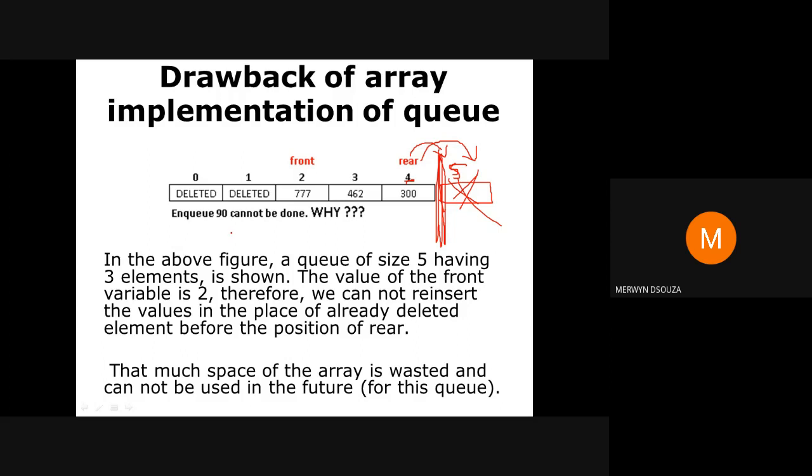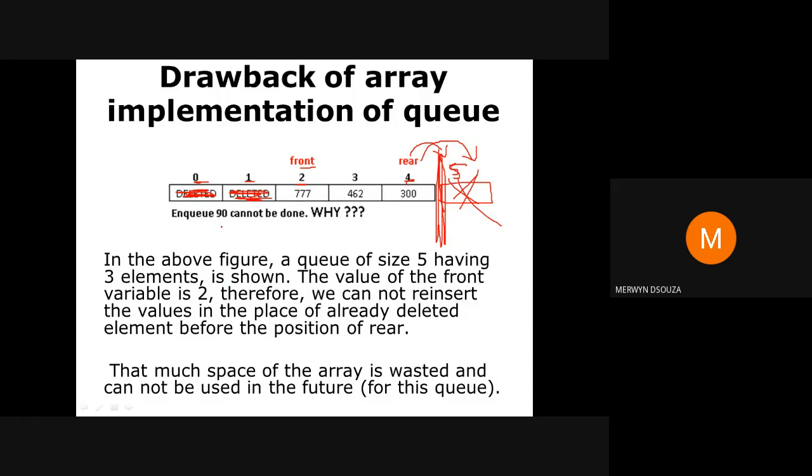But do you have place in your array? Yes, you are having place in your array. Index 0 and index 1 are free. Nothing is stored here. Whatever was there was deleted, right? Because it is deleted, you are present at this index. Front is pointing here because you have deleted.